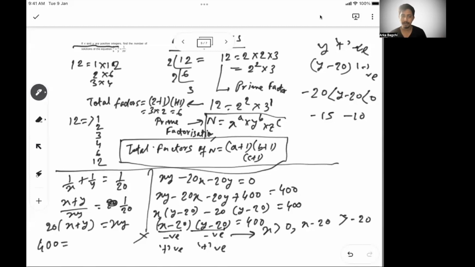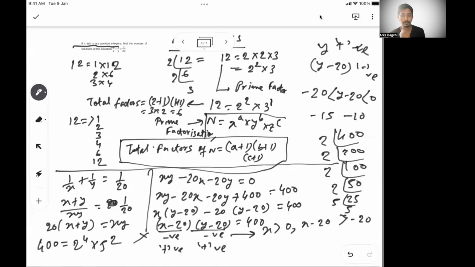If you do a prime factorization, let's do it. 400 divided by 2 gives 200, then 2 gives 50, then 2 gives 25, then 5 gives 5. So 2 to the power 4 into 5 squared is 400's prime factorization. Now the number of factors is 4 plus 1 into 2 plus 1. So 5 into 3, 15 factors. So there are a total of 15 factors of 400.